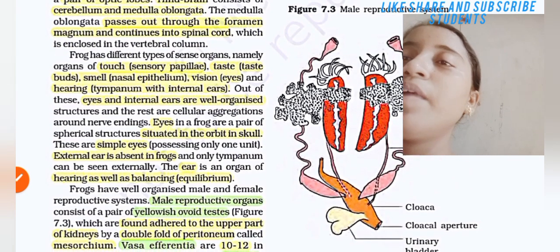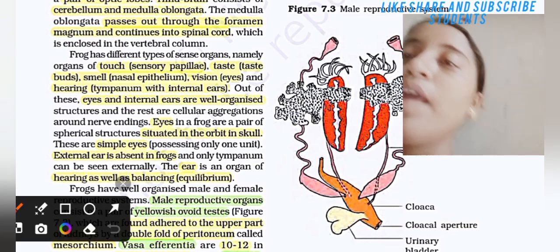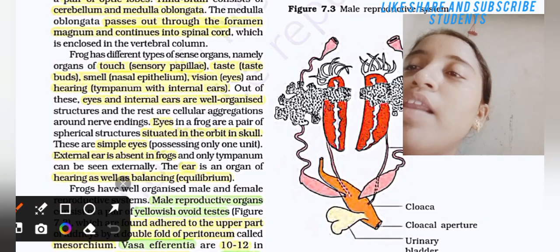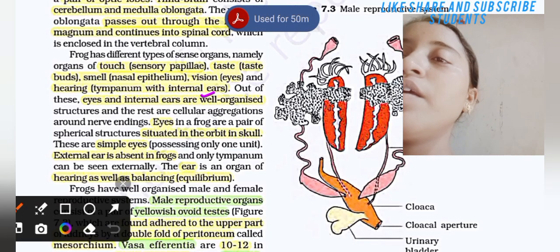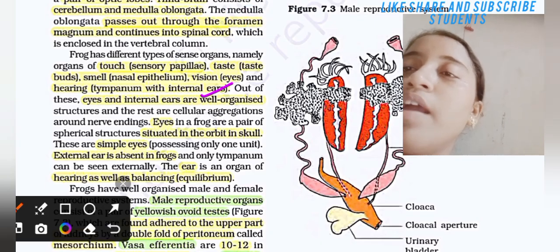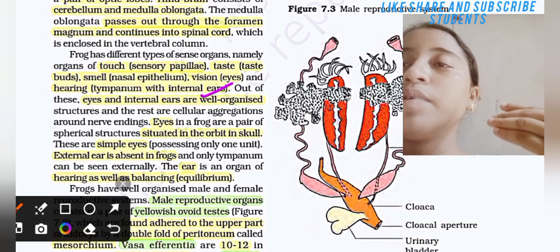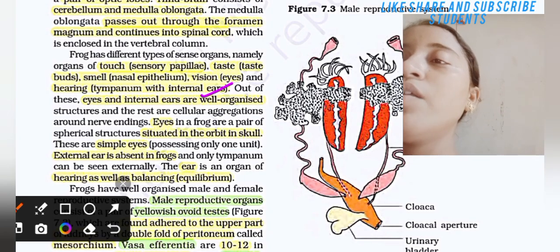Frog has different types of sense organs, namely of touch, that is sensory papillae, taste buds, smell, nasal epithelium, vision, eye, and hearing, tympanum with the internal ears. Out of these, eyes and internal ears are well organized structures, and the rest are cellular aggregations around the nerve endings.